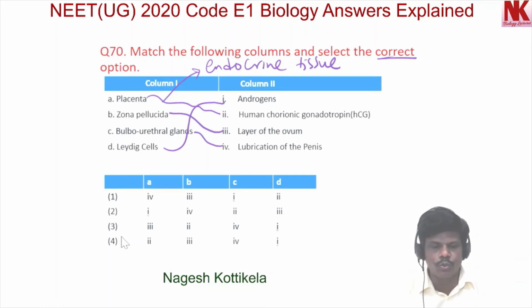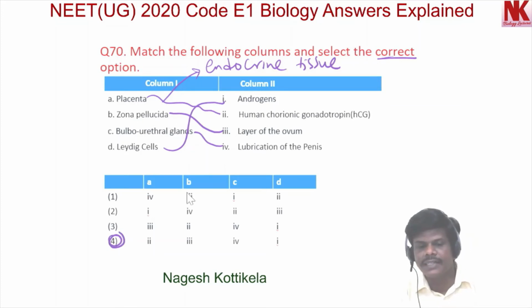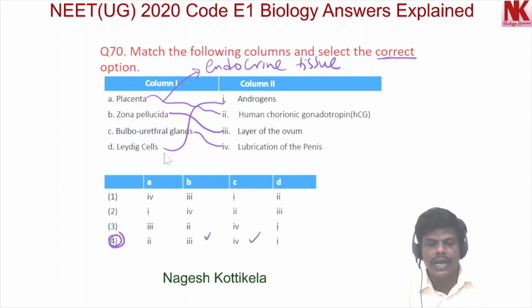So A is 2, which is given in the fourth option, and B is 3. It is correct, and C is 4, and D is 1. Yes. So the most appropriate option is option 4. Now moving to the next question, that is question number 71.